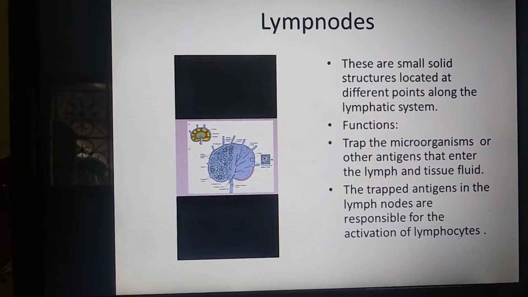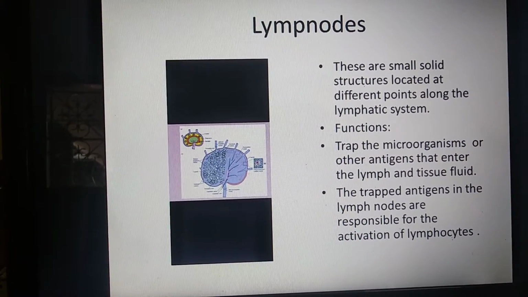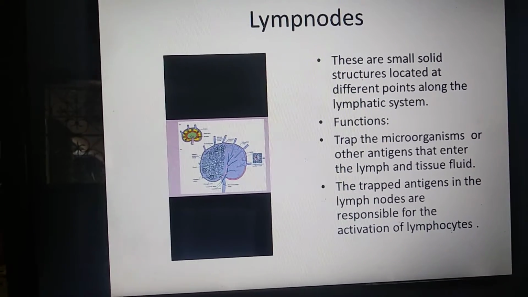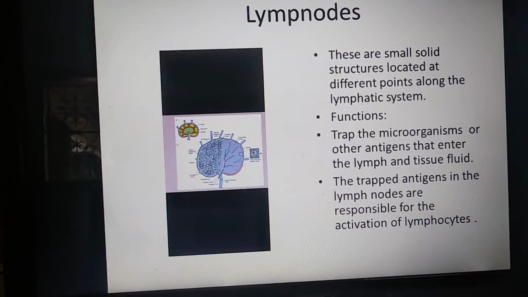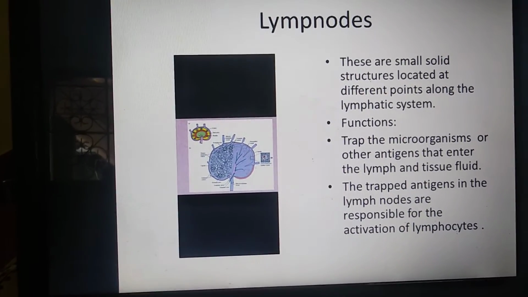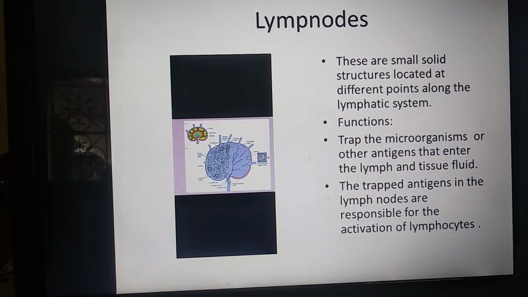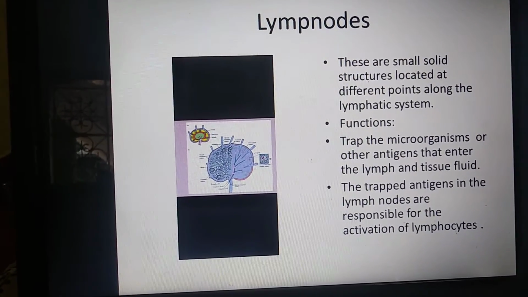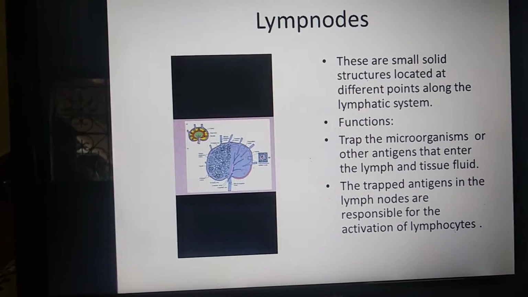They trap the microorganisms or other antigens that enter the lymph and tissue fluid. Antigens, as you already know, are foreign molecules.